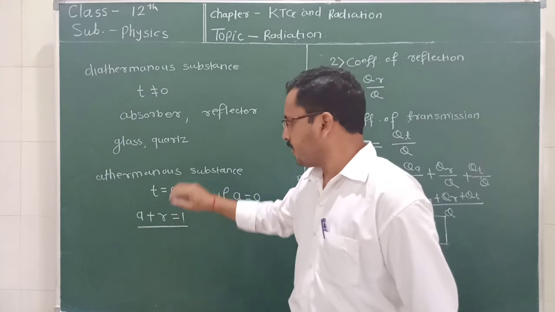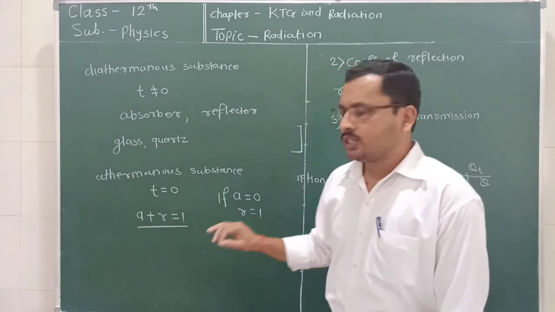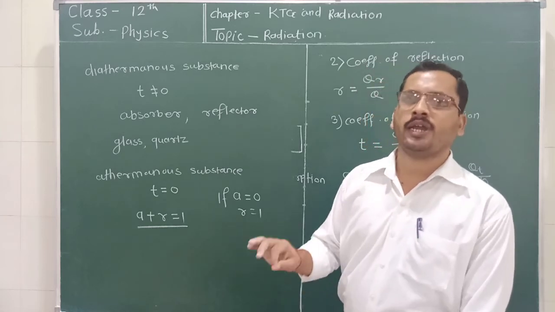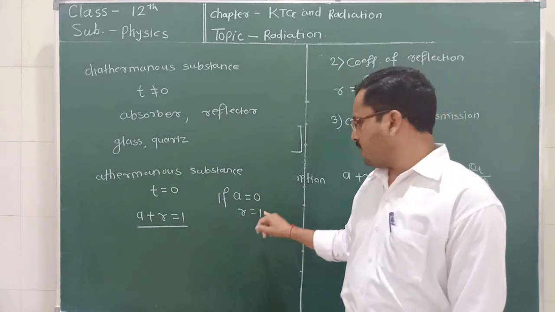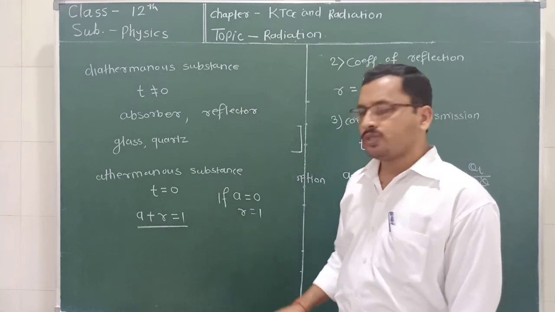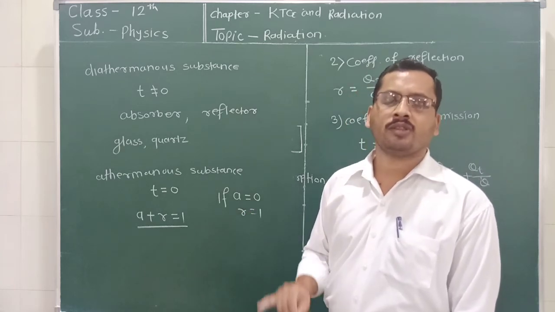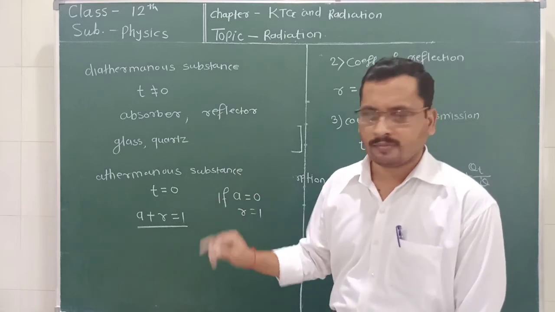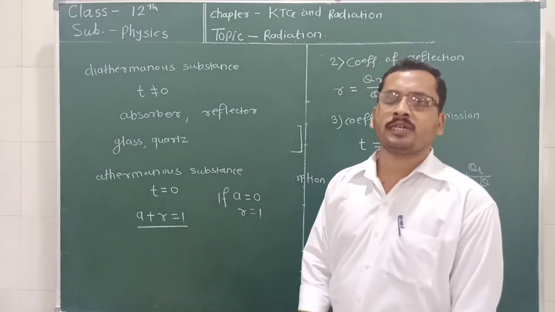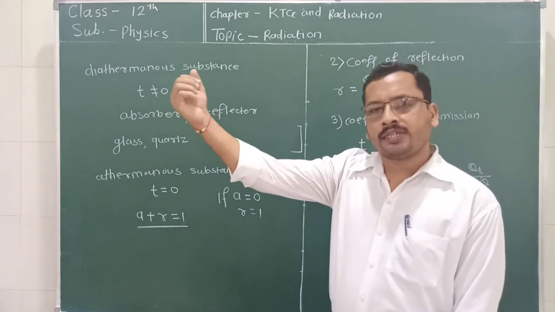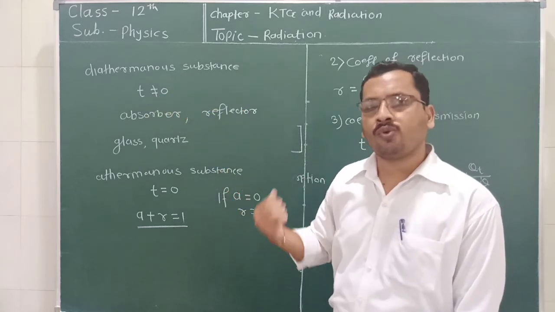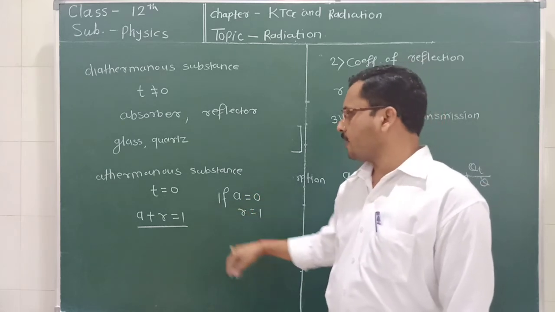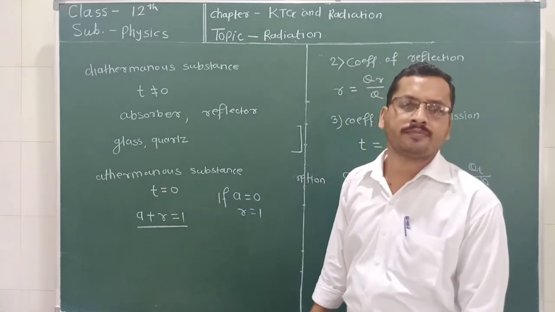So for athermalous substances which do not absorb any heat radiation, all heat radiation gets reflected. A equal to 0 means no heat is absorbed by the body, and R equal to 1 means the heat incident on the surface is totally reflected, nothing is absorbed and nothing is transmitted.